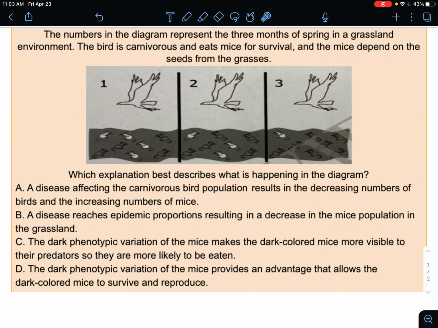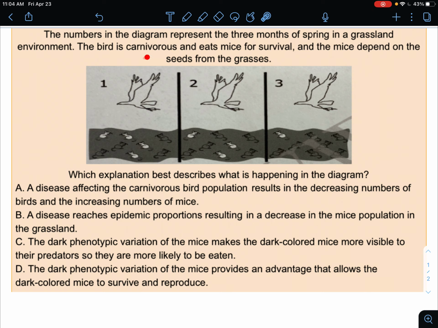All right, let's do our bell ringer before diving into our final week of good, solid review. So let's read it. It says the numbers in the diagram represent the 3 months of spring in a grassland environment. Okay, here's our diagram.